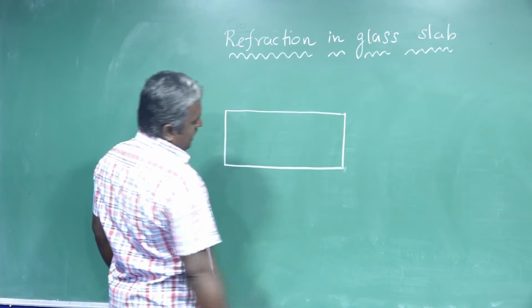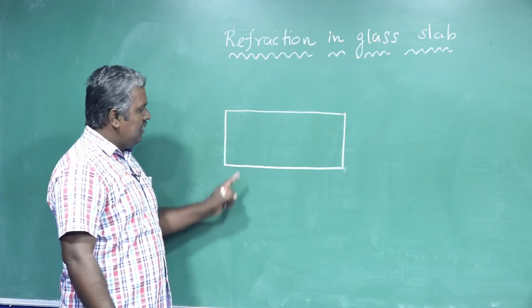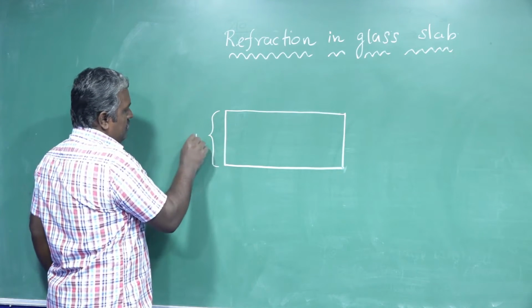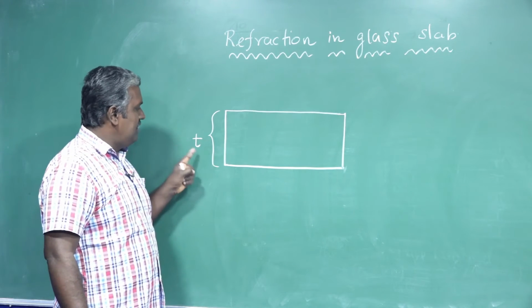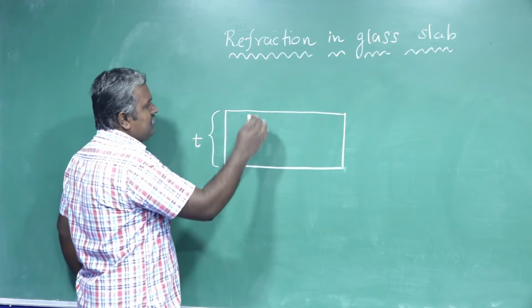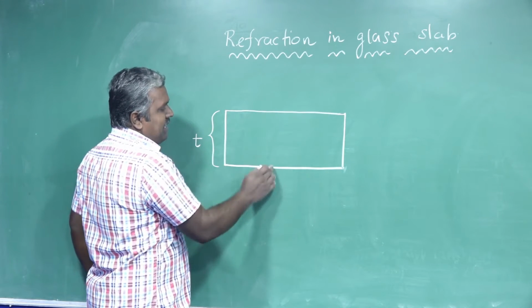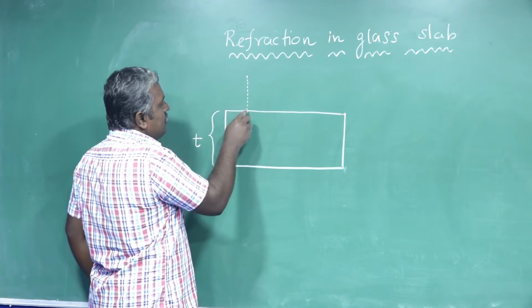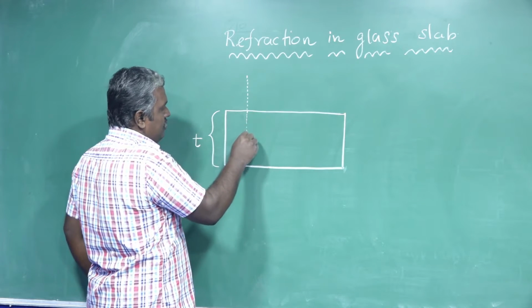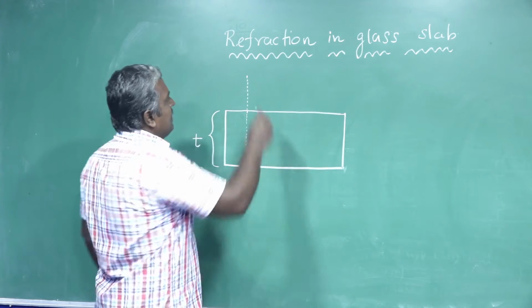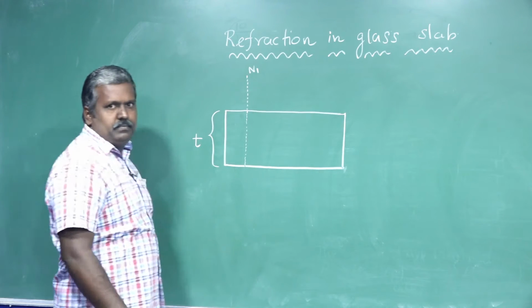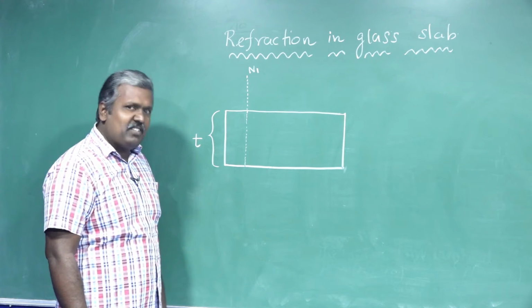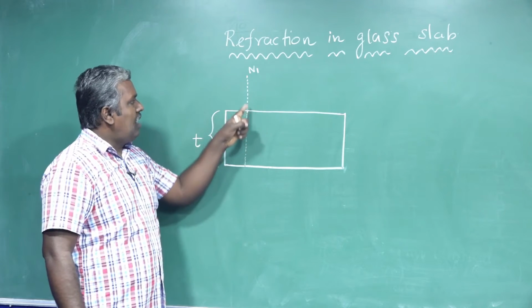This is a glass slab. Consider this glass slab of thickness small t. The thickness of the glass slab is small t. There are two refracting surfaces of the glass slab. Here, draw one normal to this refracting surface, extended up to the surface. That is called N1. Already you studied the laws of reflection and laws of refraction also. This is the normal to this surface.